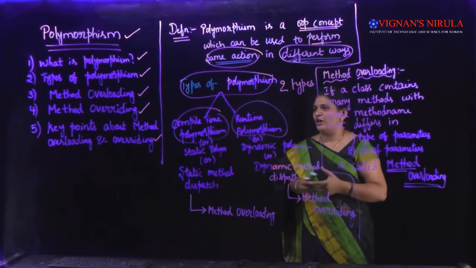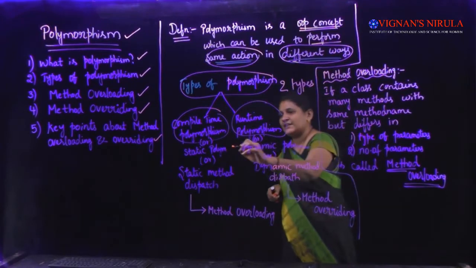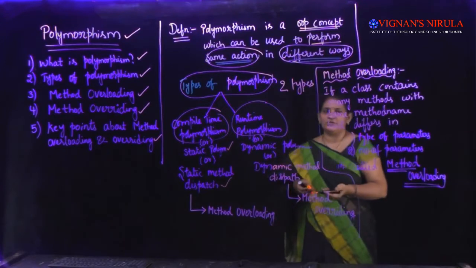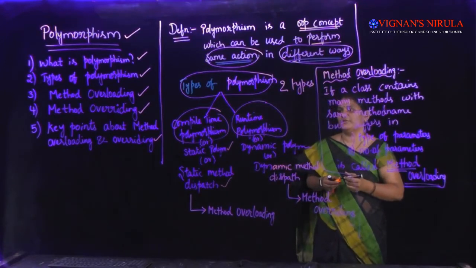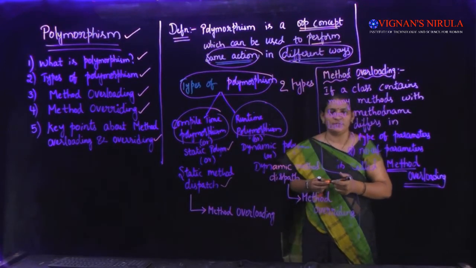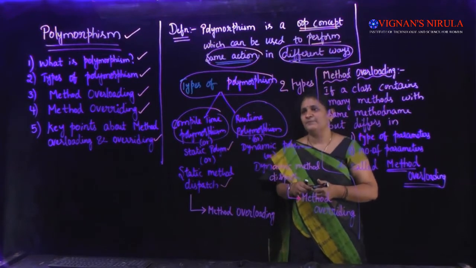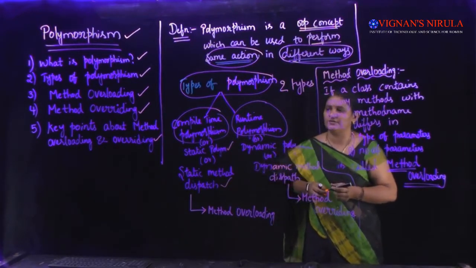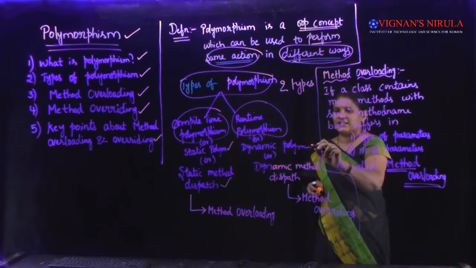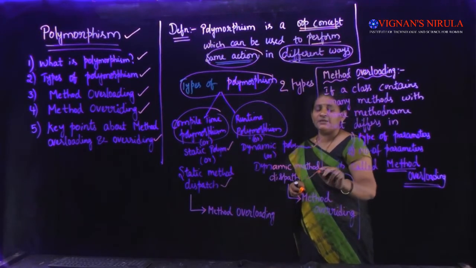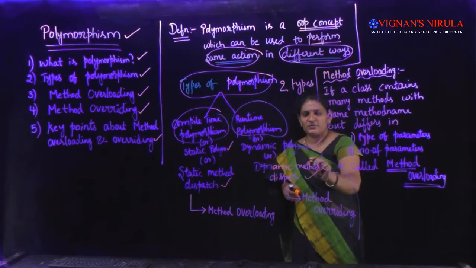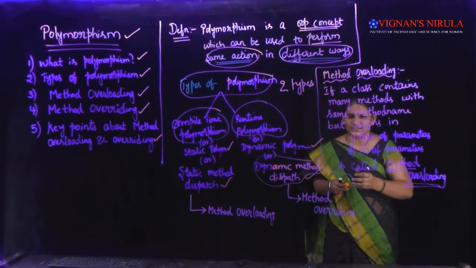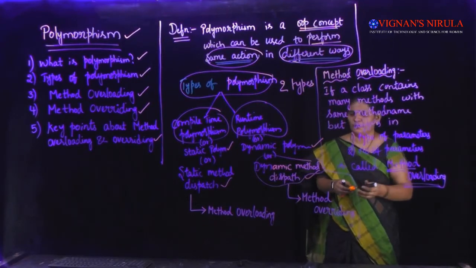We also call compile time polymorphism static polymorphism or static method dispatch. Similarly, the second type, runtime polymorphism, we also call dynamic polymorphism or dynamic method dispatch. This is one of the very important interview questions: what is dynamic method dispatch? We'll discuss that in a couple of minutes.